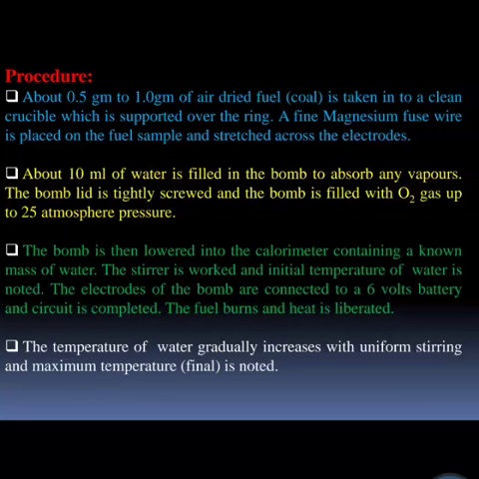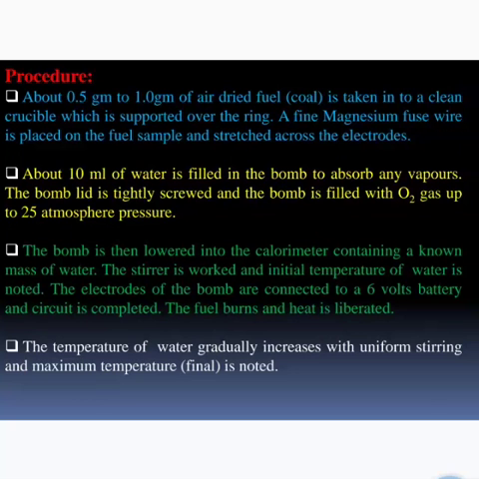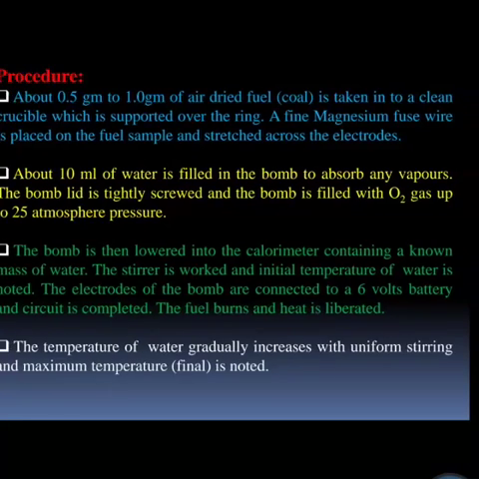The bomb is lowered into the calorimeter containing a known mass of water. The stirrer is worked and the initial temperature of water is noted. Then the electrodes of the bomb are connected to a 6-volt supply and the circuit is completed. The temperature of water gradually increases, and the maximum temperature is noted.